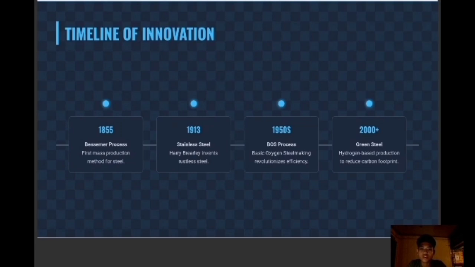Steel innovation has been continuous. Key milestones include 1865, when the Bessemer process enabled the first mass production of steel.